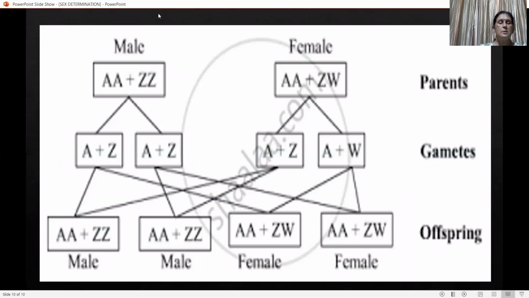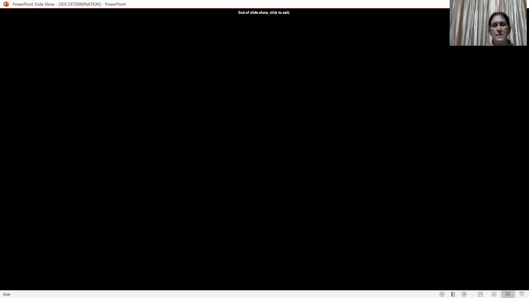So here is the Punnett square chart. Here male autosomes plus ZZ, these are male, and female with ZW. So 50% produce ZW, these 2 females, and similarly 2 males are produced when they are homogametic or same. So this is the end of the slide.